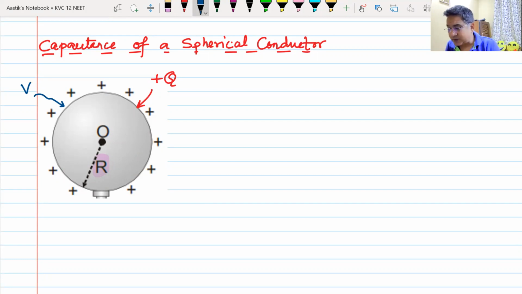Does anyone remember the formula for potential on the surface of the conductor, or inside the sphere, at the center of the sphere?